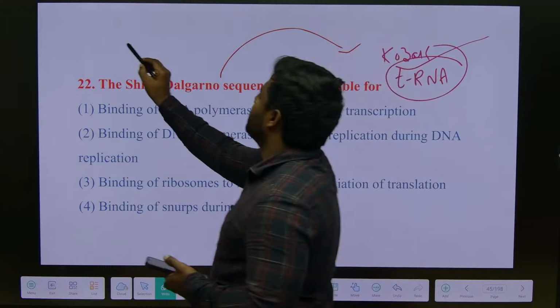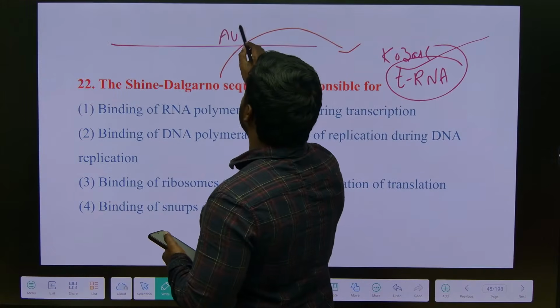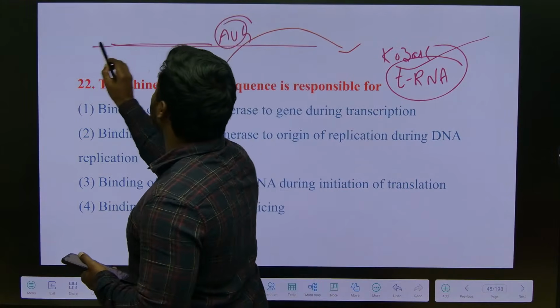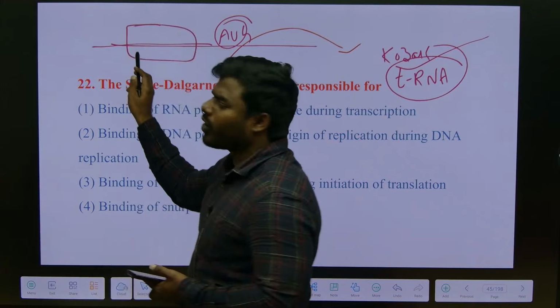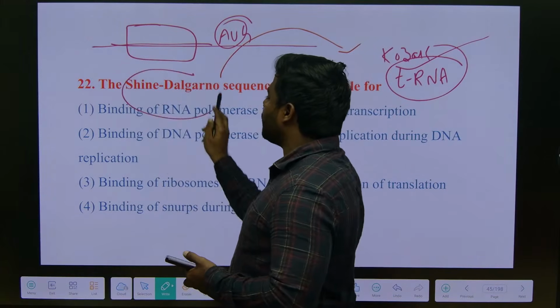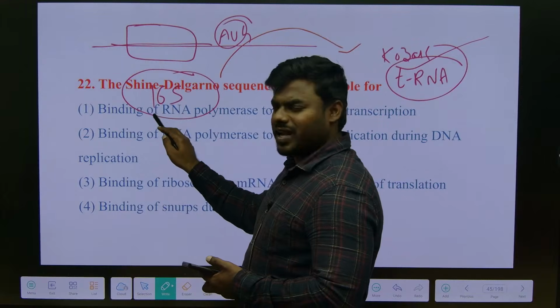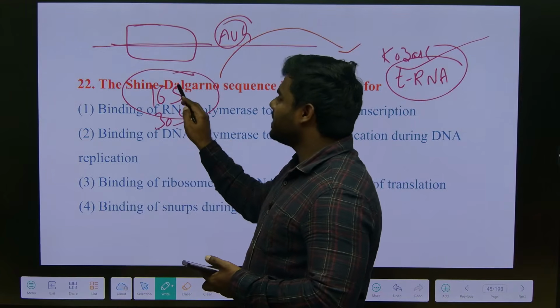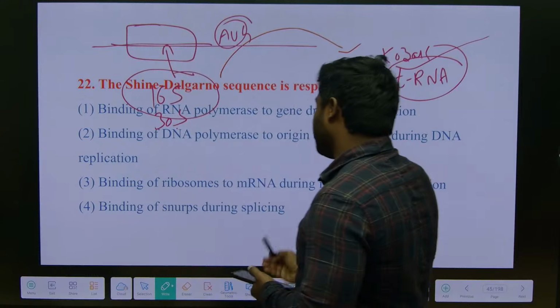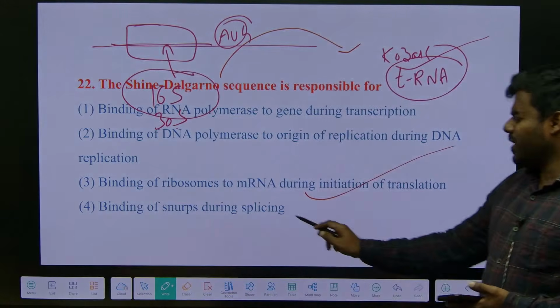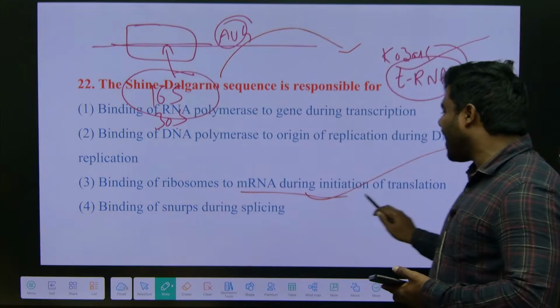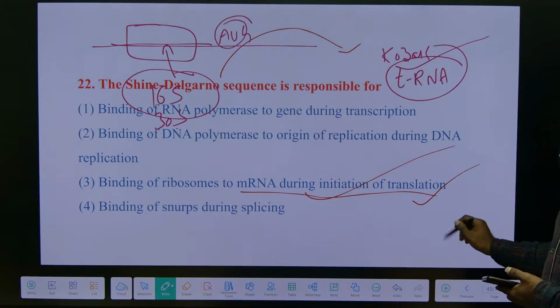But here, suppose this is the mRNA and this is the start codon. From the start codon, 10 nucleotides upstream, we have a complementary sequence towards what? Towards the 16S rRNA present in the 30S. So this will come and pair here, is it? So this is the binding of ribosomes to the mRNA during the initiation of translation.